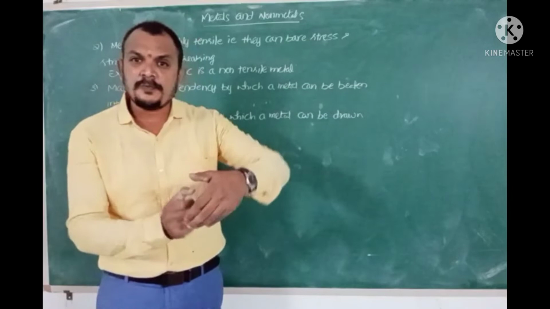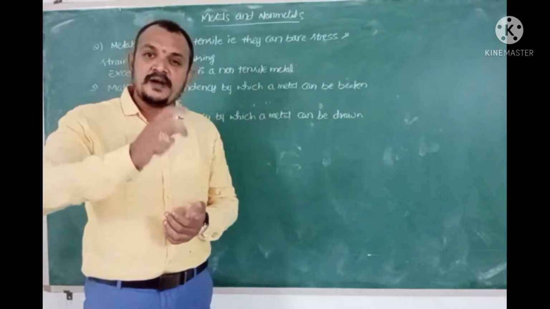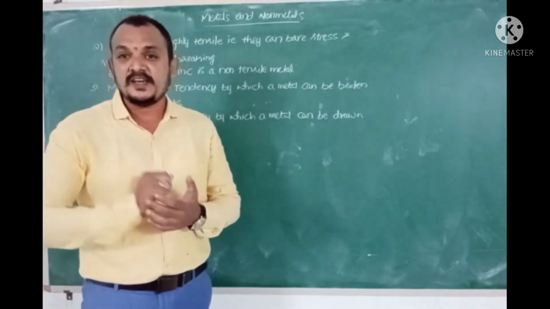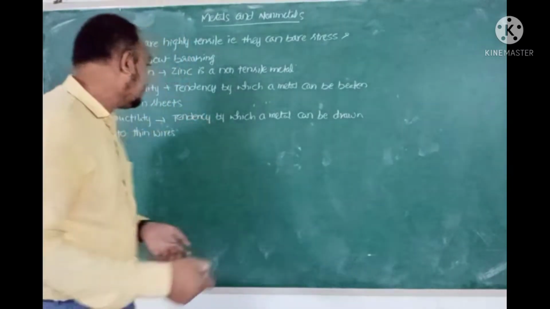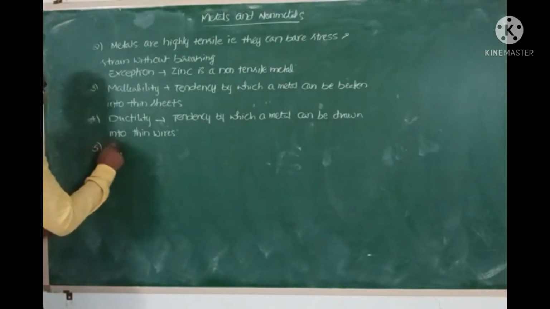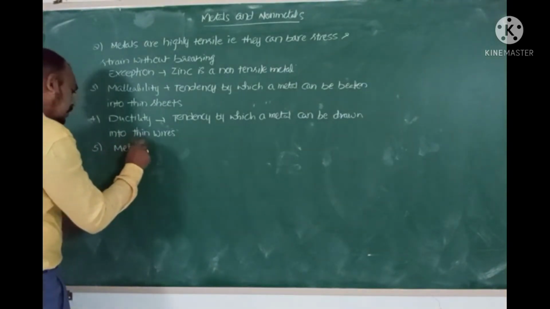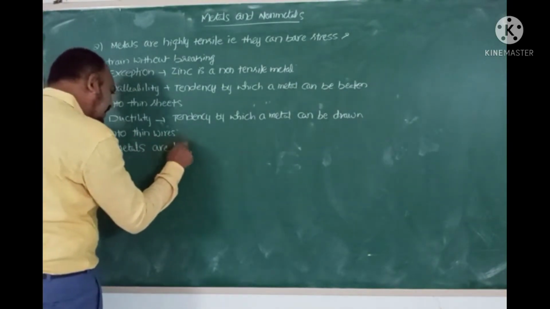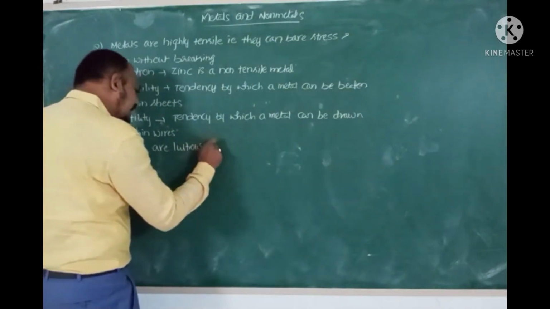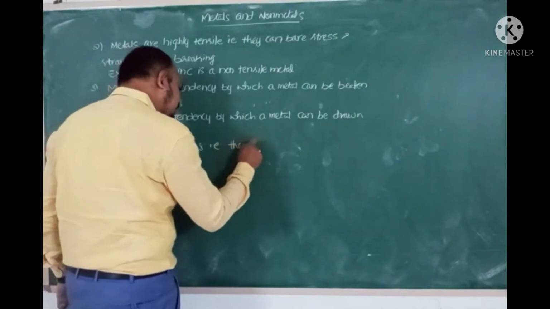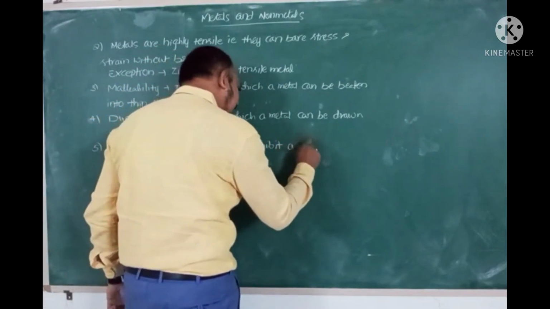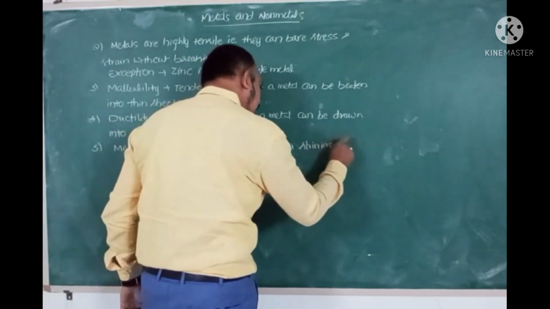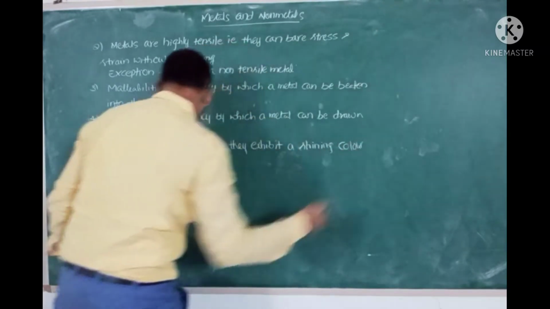So here one more property of metals comes in: metals shine when freshly cut. That ability is known as luster. Metals are lustrous, that is, they exhibit a shining color when freshly cut.